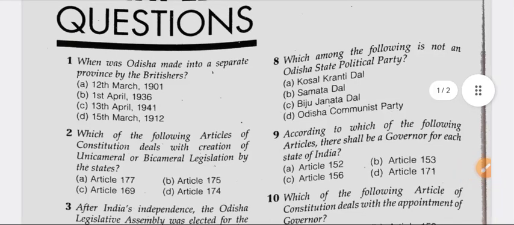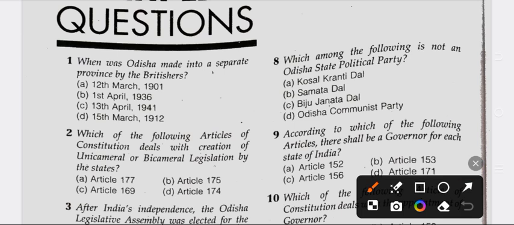Question number 8. Which among the following is not an Odisha State political party? Option A Koshal Kranti Dal, option B Samata Dal, option C Biju Janata Dal, option D Odisha Communist Party. So question number 8 right answer is option B, Samata Dal.